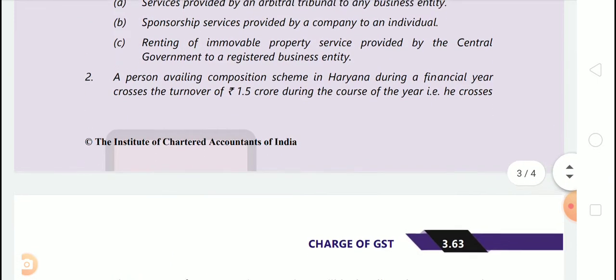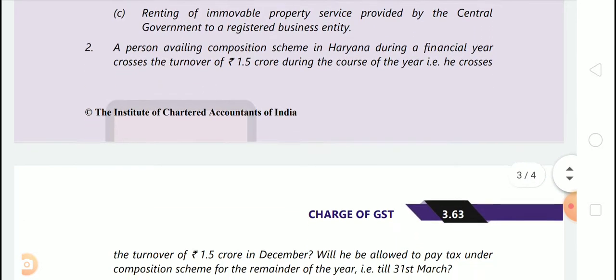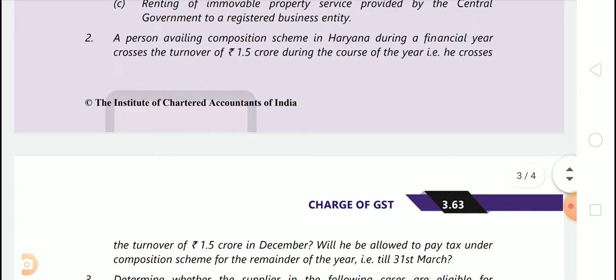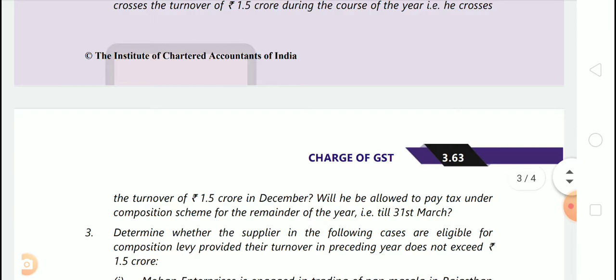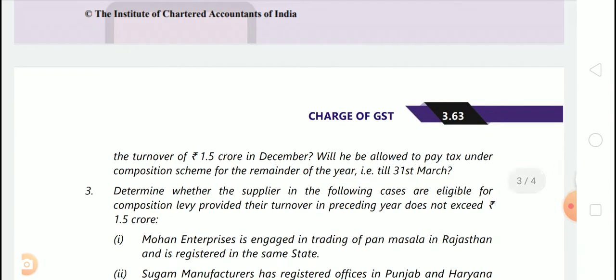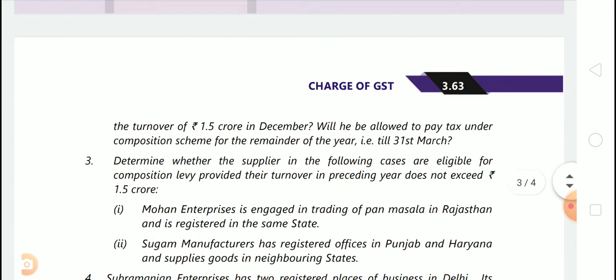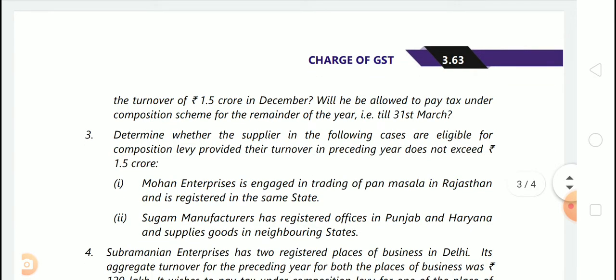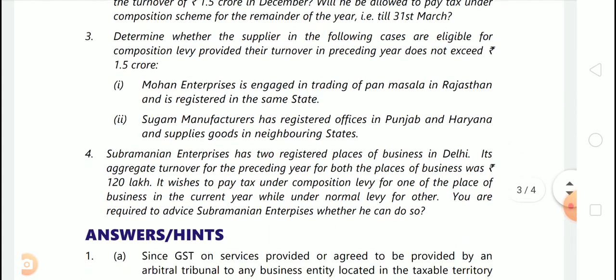So we are done with question 1. Now move to question number 2. A person availing composition scheme in Haryana during a financial year crosses the turnover of 1.5 crores during the course of the year, that is, he crosses the turnover of 1.5 crores in December. Will he be allowed to pay tax under composition scheme for the remainder of the year, that is till 31st March? What is the answer?